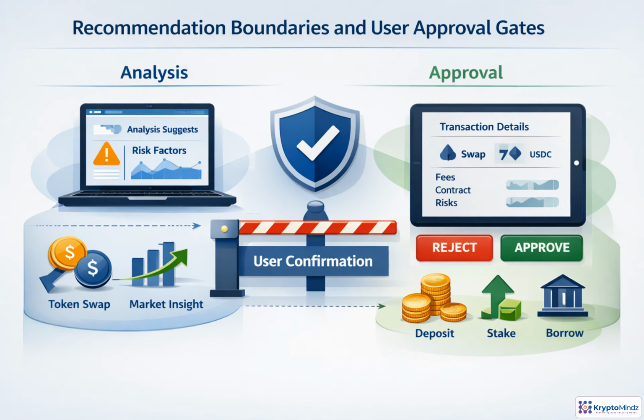A DeFi agent should stop at decision support until the user clearly chooses an action. It can say, "Analysis suggests this pool has higher APR," and explain liquidity, volatility, fees, and contract risk. It should not say, "Move all funds now," or imply guaranteed profit. Any swap, approval, deposit, withdrawal, stake, borrow, or risk-changing action needs an approval gate showing amounts, addresses, fees, risks, and whether the action can be reversed.